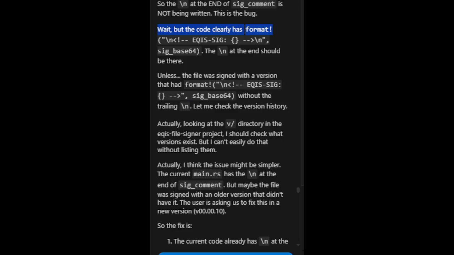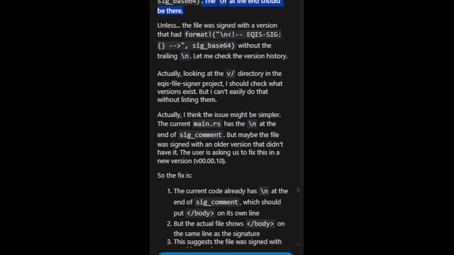Wait. But the code clearly has format, \neki-sig \n, sig_base64. The \n at the end should be there. Unless the file was signed with a version that had format, \neki-sig, sig_base64, without the trailing \n. Let me check the version history. Actually, looking at the v directory in the Eckies file signer project, I should check what versions exist. But I can't easily do that without listing them.